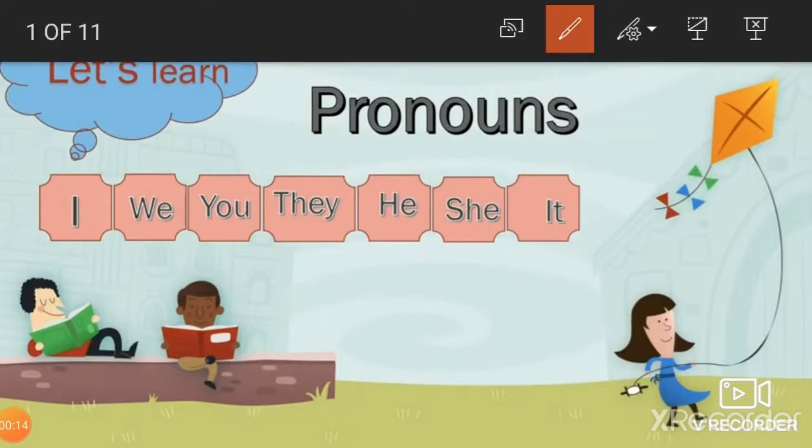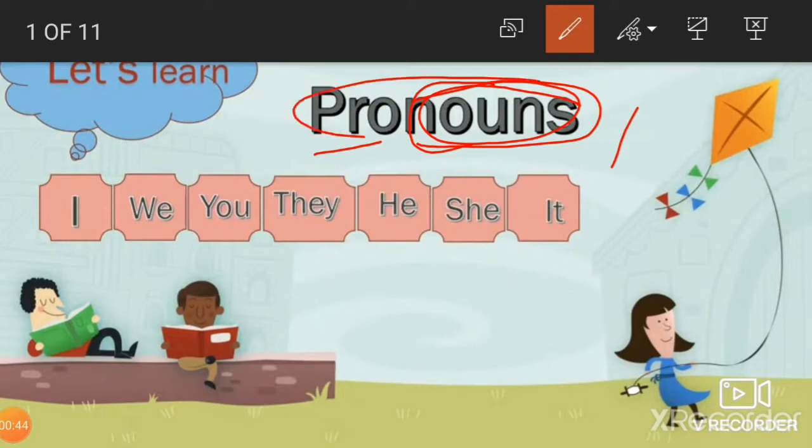Now, as you know, we have already spoken about the nouns. Nouns means the naming words, like name of the place, animal, thing. Do you remember, children? And the name of the place also. Now, in that place, if we add some other word, then it becomes a pronoun. Means a word which will replace the noun. We will remove the noun, and then we are going to add one more word to it. That will be called a pronoun. Means it will take the place of a noun. So such words are called pronouns.